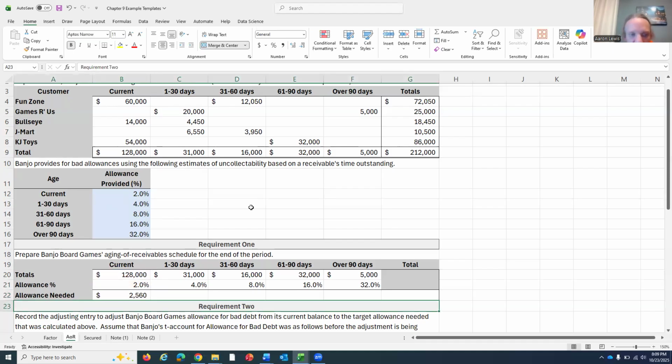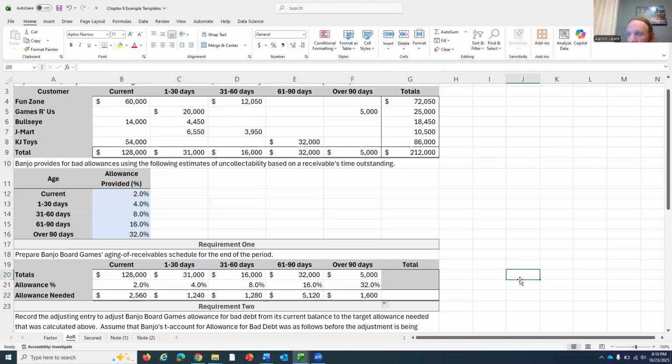So weighted out, those $128,000 of receivables we have that are current with a 2% chance of never being collected means that on average, if you will, $2,560 of that won't be collected. Now, I know we don't have a $2,560 receivable on the books, but for the purpose of this, you're basically just making an estimate in the long run. Plus, I don't think you guys really want me to give you a table like this that's 150 lines tall with a whole bunch of different receivables on it. So let's just do that same thing all the way down the line. For each one of these, I'm multiplying the total by the allowance percentage.